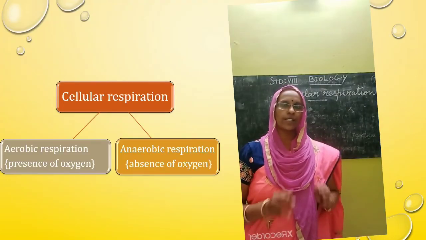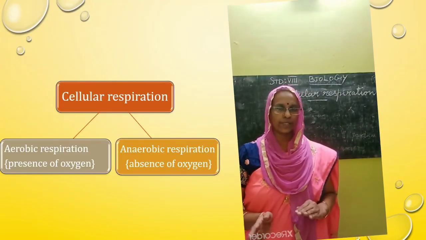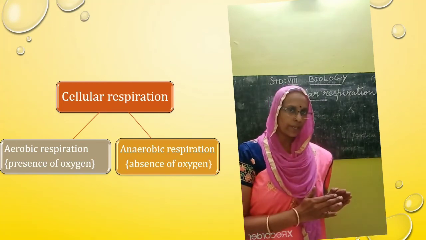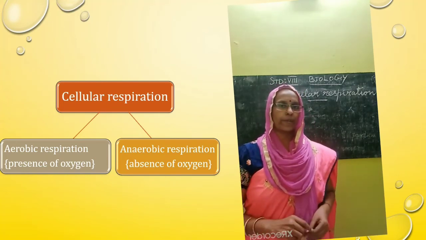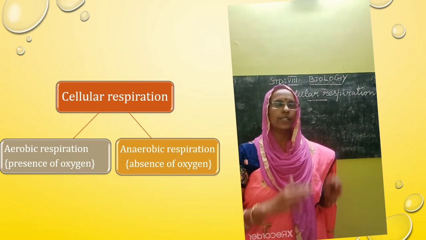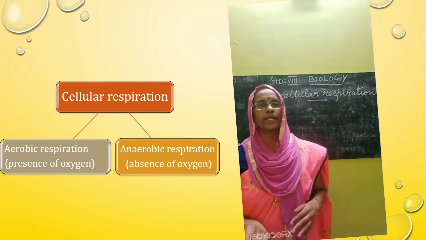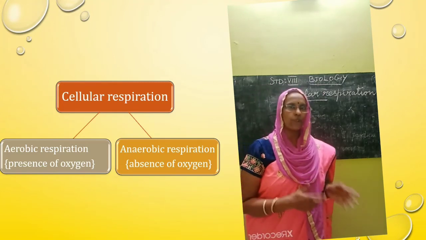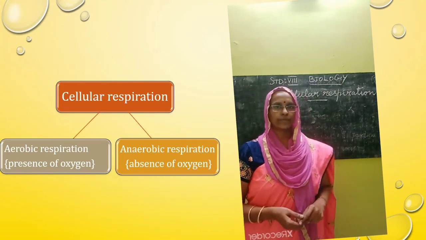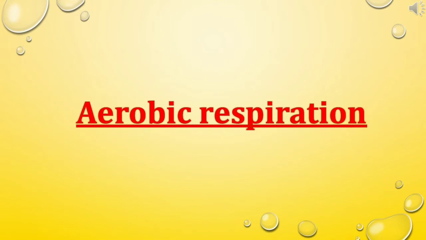Cellular respiration is classified into two types. They are aerobic respiration and anaerobic respiration. Aerobic respiration takes place in the presence of oxygen. Anaerobic respiration takes place in the absence of oxygen. Aerobic respiration.